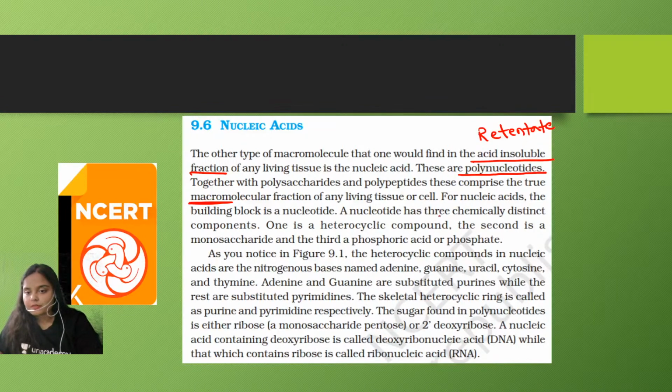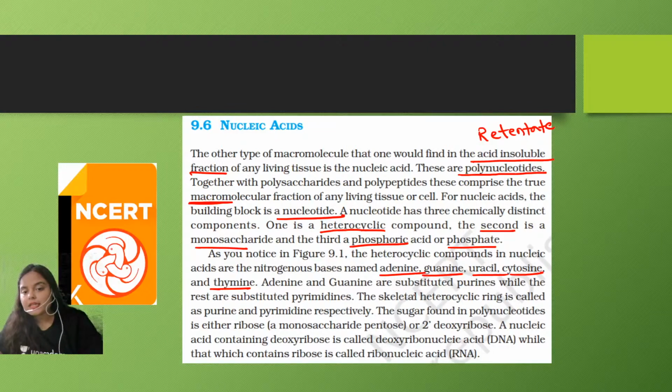Now, for nucleic acids, the building block is a nucleotide. A nucleotide has three chemically distinct components. One is a heterocyclic compound, the second is a monosaccharide, that means the pentose sugar, and third is a phosphoric acid or phosphate. As you notice in figure 9.1, the heterocyclic compounds in nucleic acids are the nitrogenous bases named adenine, guanine, uracil, cytosine, and thymine.